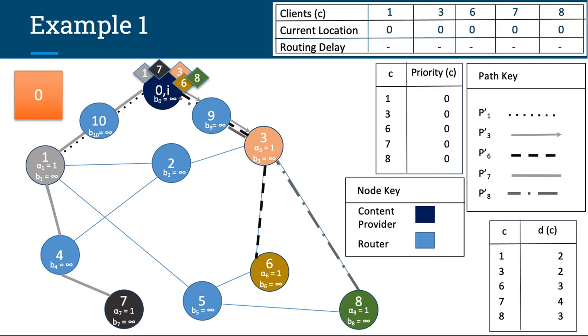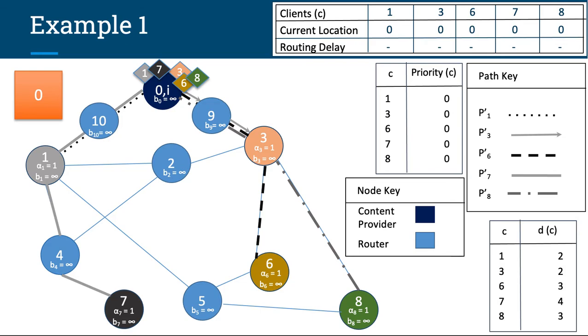For example, the path for client 1, p prime of 1, is the one represented in the first row of the path key table with a dotted line. In the graph, it starts from node 0 and continues to node 10 and then to node 1. In the priority table, we can see that client 1 has priority value 0. For each router u, we also see that the bandwidth value B sub u is equal to infinity, and the tolerance threshold for each client is equal to 1.